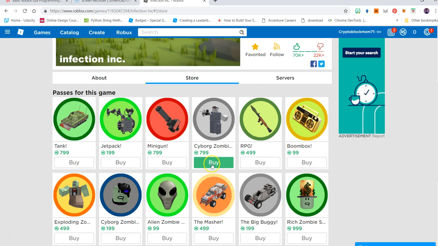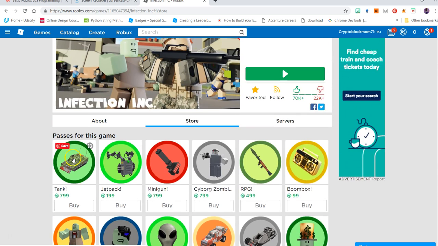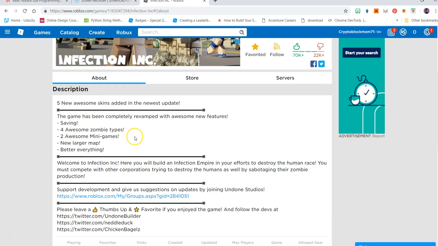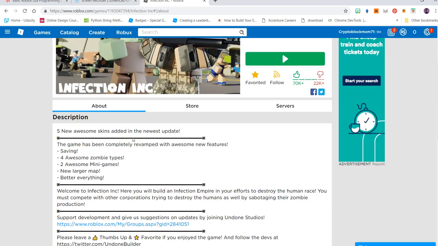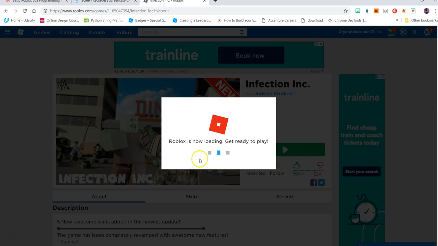Then you will be making money every time a child or a person or a parent buys something, because parents are obviously the ones paying the subscriptions in Roblox. If you don't want to be subscribed, you don't really have to pay. There are hundreds and thousands of games in here. So let's click on Infection.